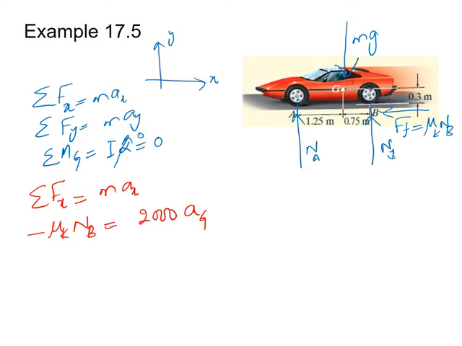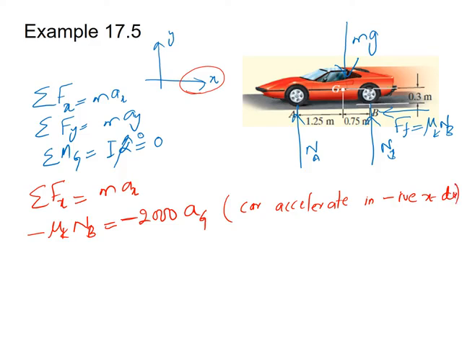However, here x is in the right direction, but the body is moving in the left direction, or in the negative x direction. That means that here we have to use a negative sign, and this negative sign is because the car accelerates in the negative x direction.